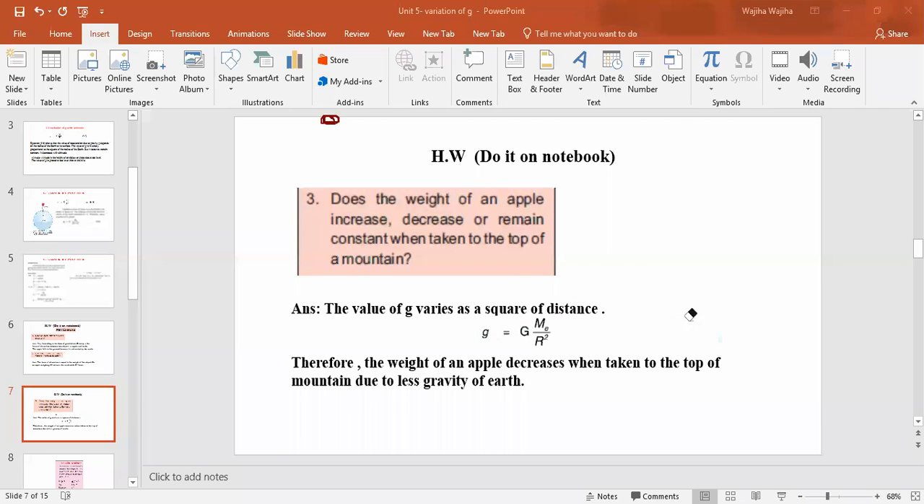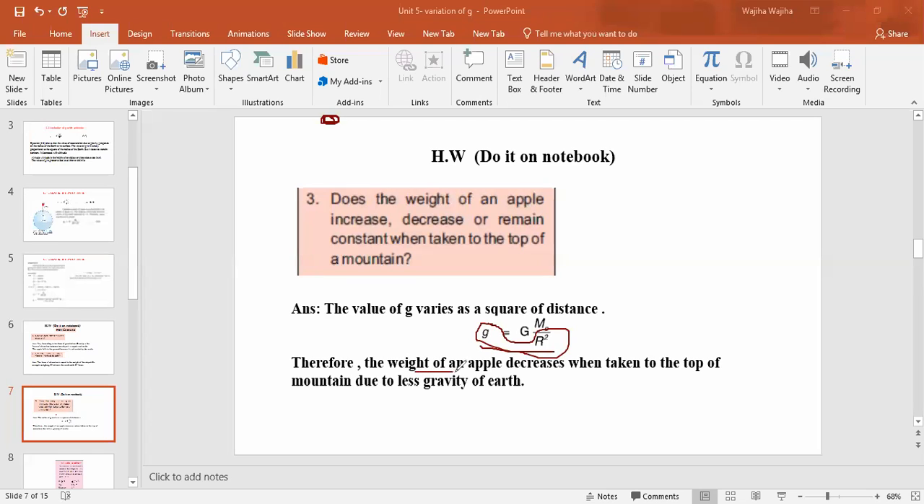If we increase the distance of the object from the earth, or we place it at some height, on a mountain, you can tell me what will be the value of g. Obviously the value of g will vary, because we discussed this in the topic of altitude, right? So the value of g varies with the square of the distance. This is the relation: g equals capital G M E by R square. The value of g will vary because g and r have an inverse relation with each other. That's why the value of g will vary.